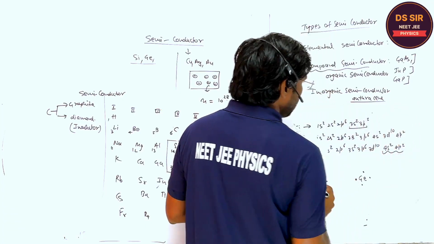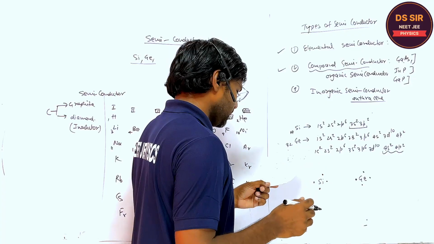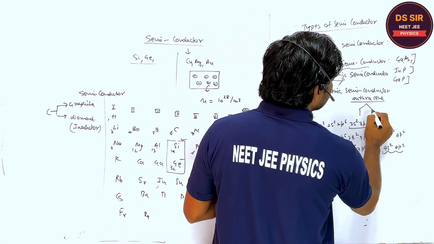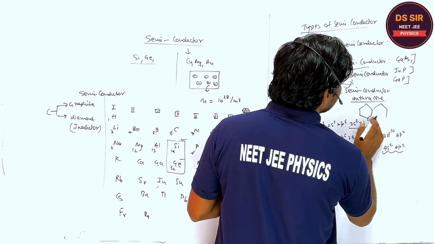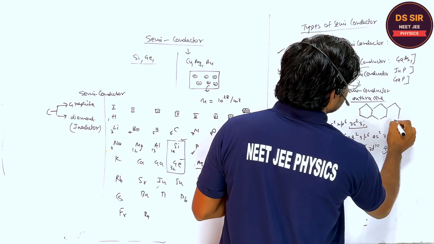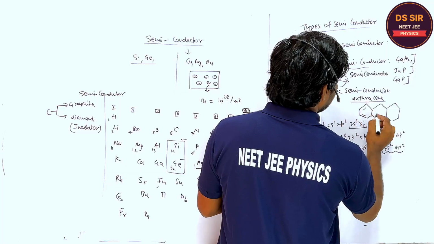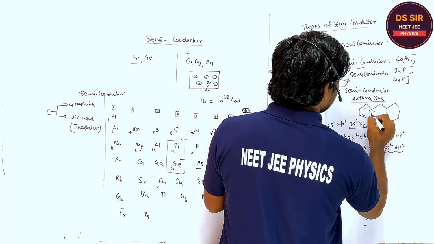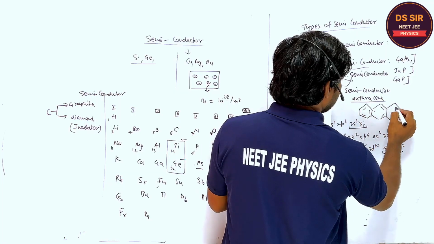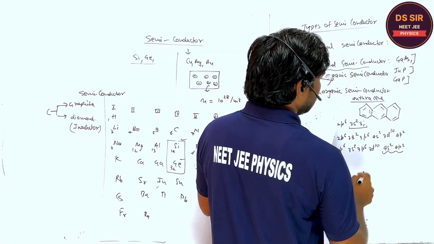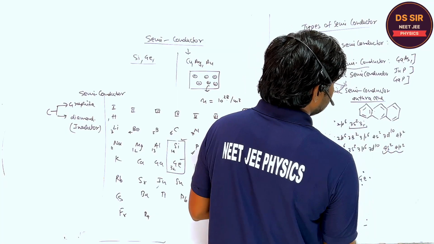This is a compound semiconductor which is organic in nature, and its structure is like this. You may write this. This is the anthracene semiconductor.